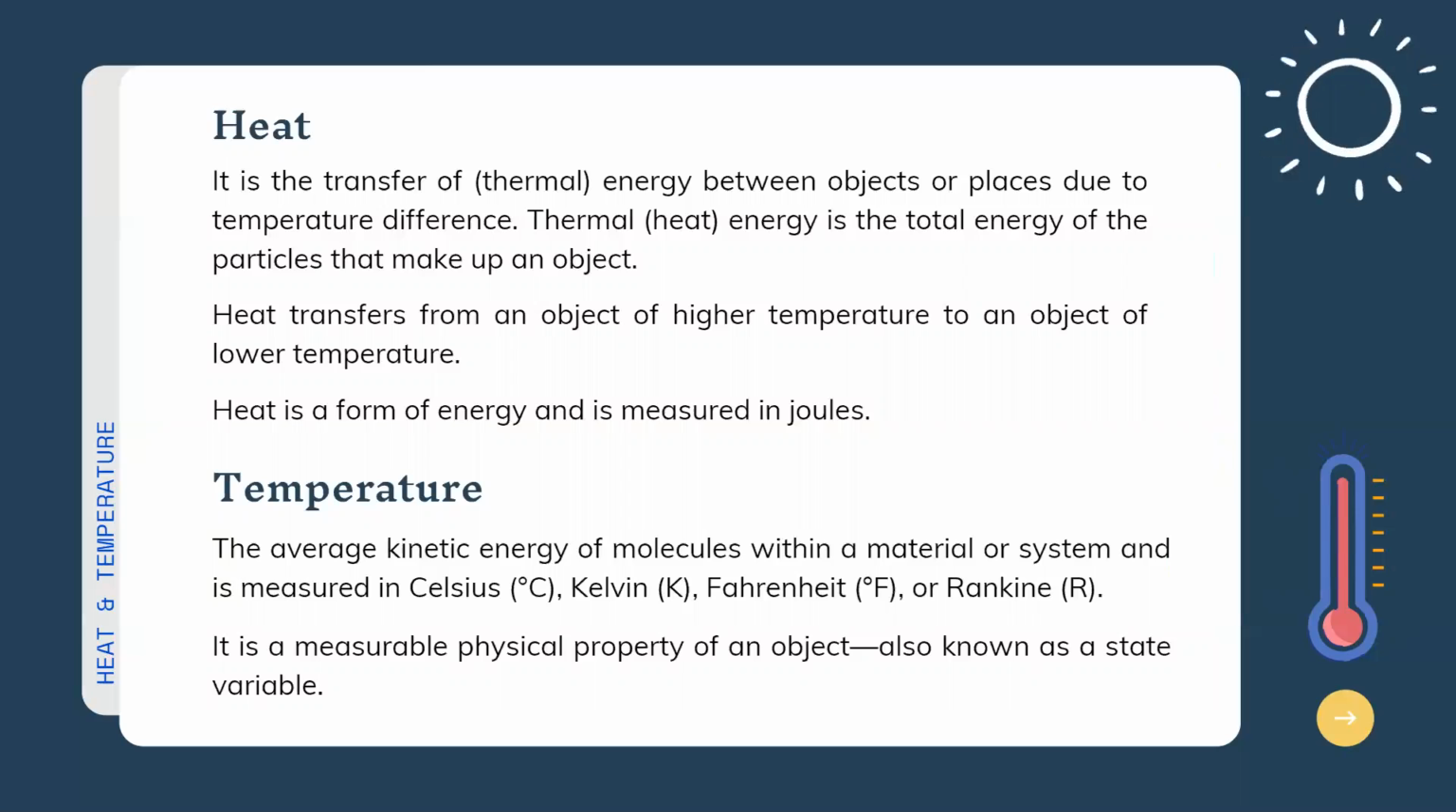Pag sinabi nating Rankine, this is equivalent to Kelvin, wherein zero is the absolute zero. Kung may Kelvin na katumbas sa Celsius, ang Rankine naman ay katumbas naman sa Fahrenheit na ibig sabihin 1 Rankine is equivalent to 1 degree Fahrenheit. It is the measurable physical property of an object, also known as a state variable. So that is temperature, measuring the hotness or coldness of a medium or an object.